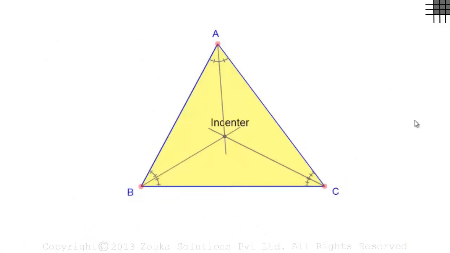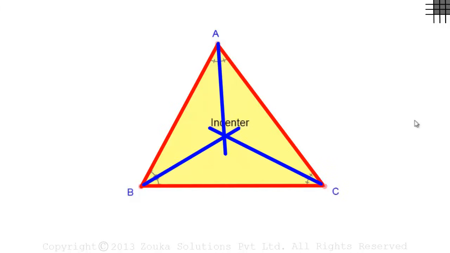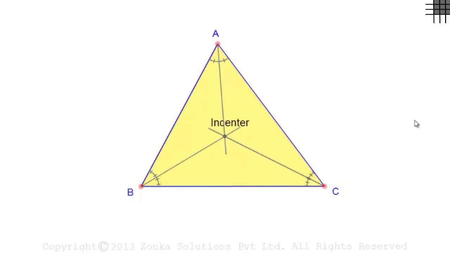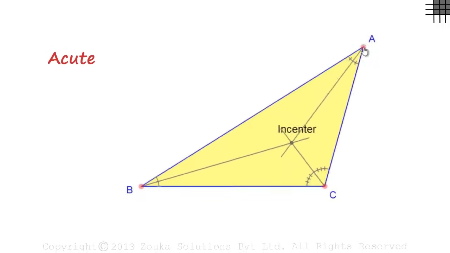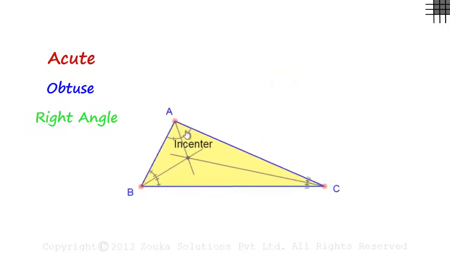This recording is taken from mathopenref.com and helps a great deal in understanding the location of the incenter. This is triangle ABC with all its angle bisectors meeting at the incenter. To understand the location of the incenter with different kinds of triangles, we can move the point A around. Doesn't matter if the triangle is acute, obtuse, or right-angled.